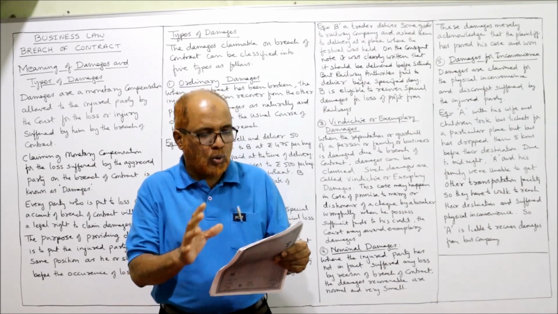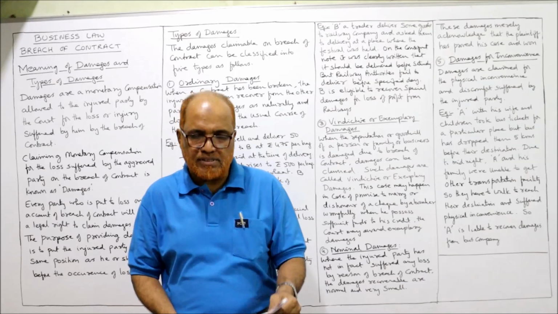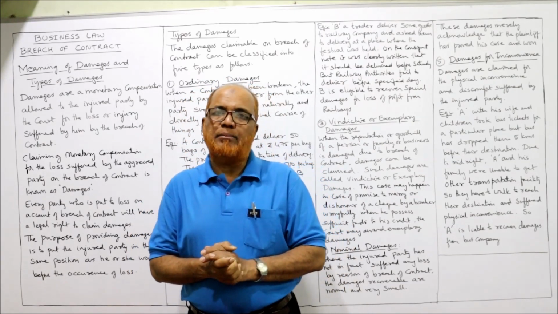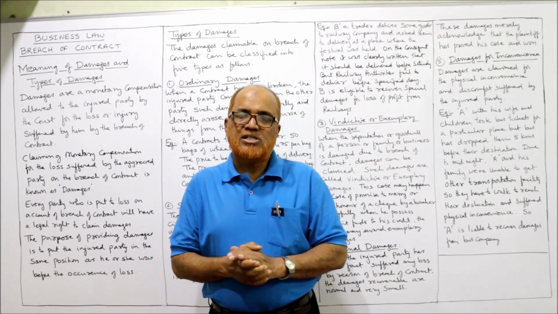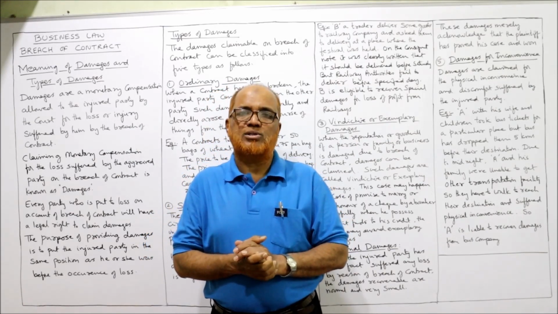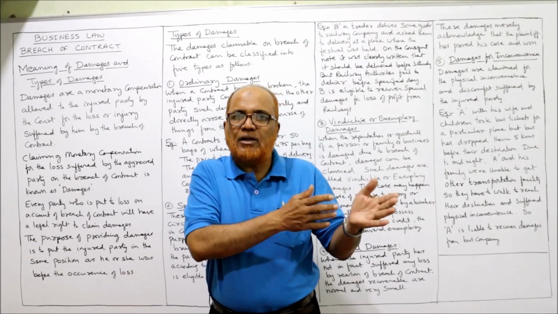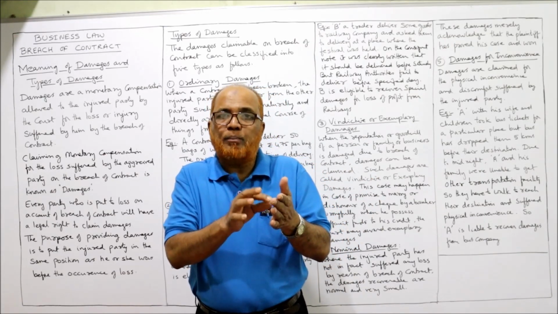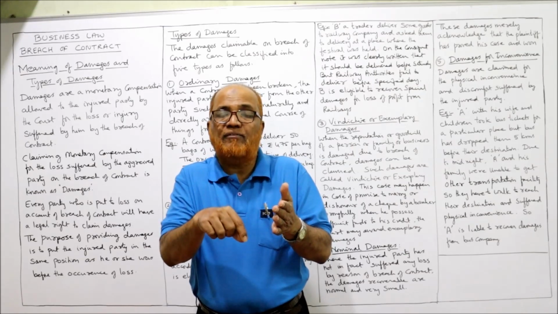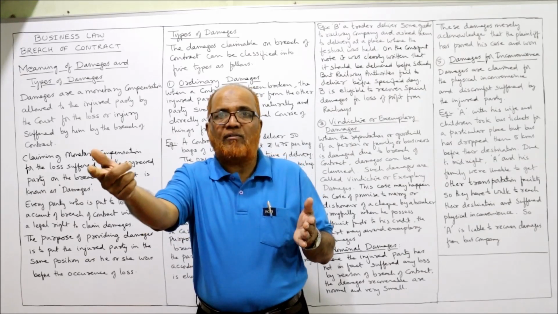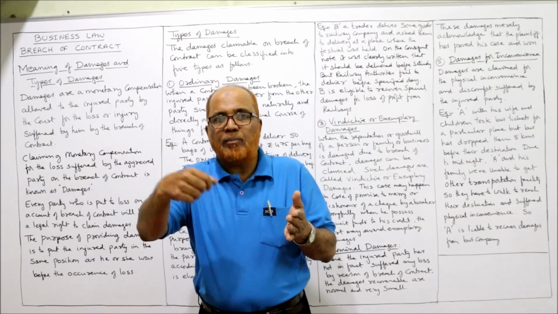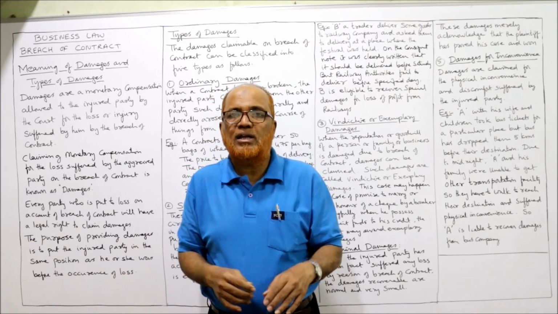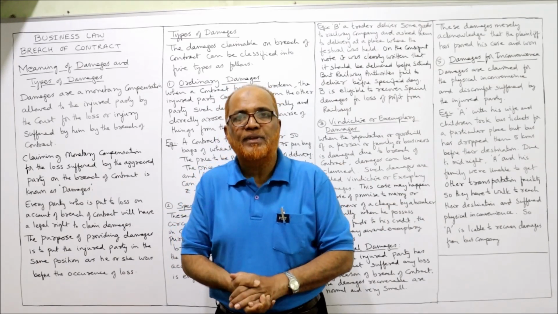So what is the conclusion? Advise Sadat: only normal damages can be paid by Sadat. Special damages are not required, because when the amount was lent to Sadat, he was not told that if you do not pay on time, we will be put to heavy loss, that we have to pay our debtors, and if we cannot pay our parties there will be a huge loss. This sentence was not given by Akhil to Sadat.